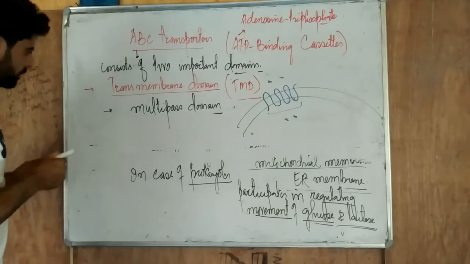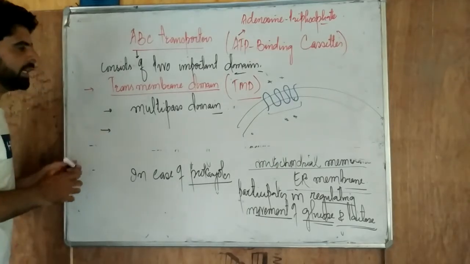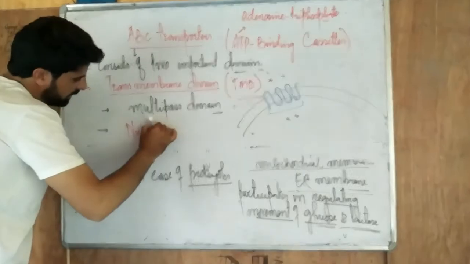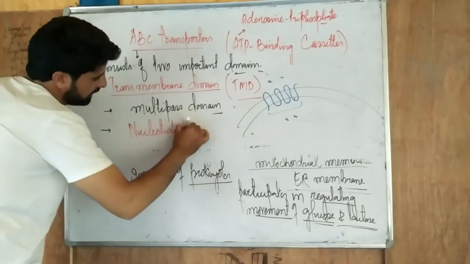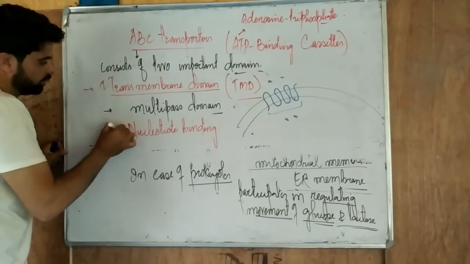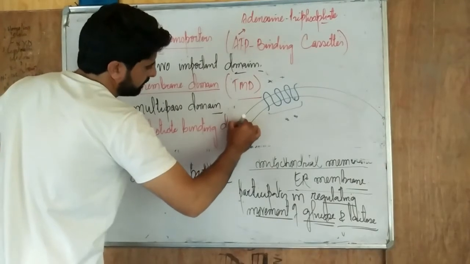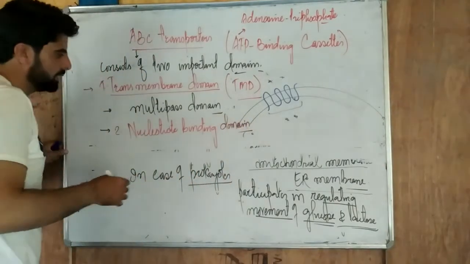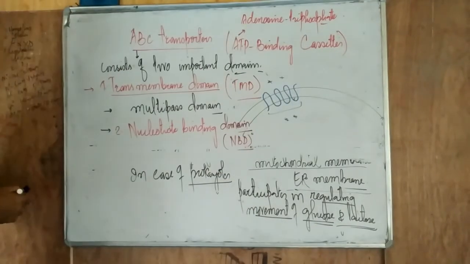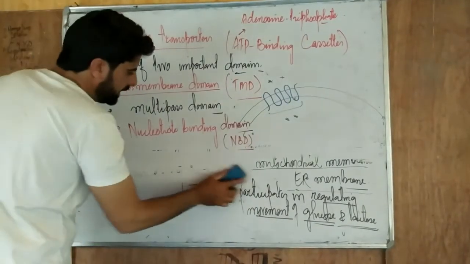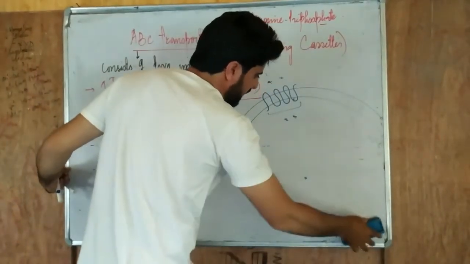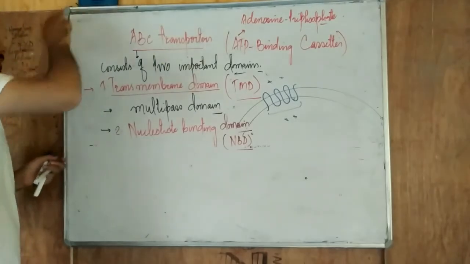Second one we have is a nucleotide binding domain. It's one more domain attached to it. This is the first one and this is the second one, the nucleotide binding domain. Or we can have a short form of it, NBD, that is, nucleotide binding domain. Now this nucleotide binding domain participates in hydrolysis of ATP and there is a release of energy. So this is mainly responsible for ATP binding.